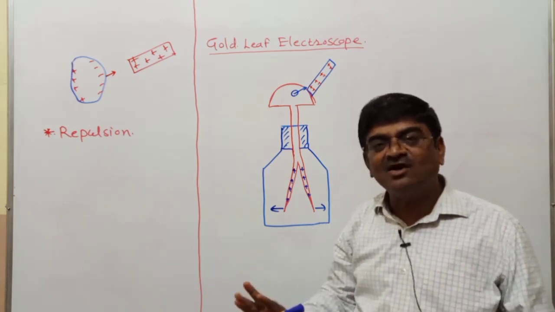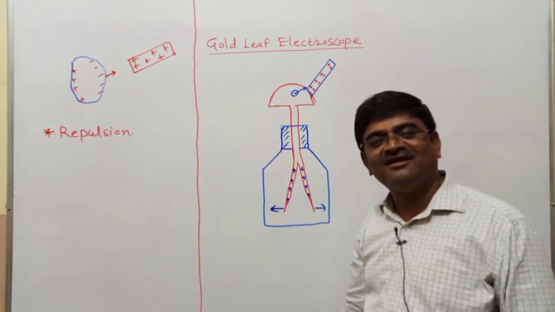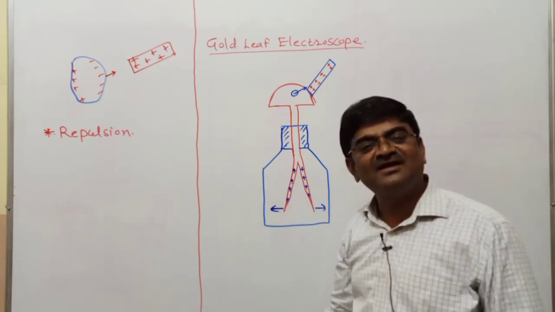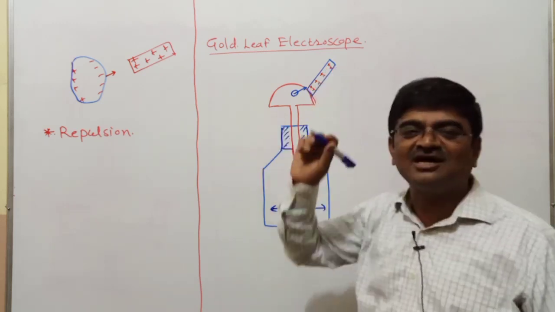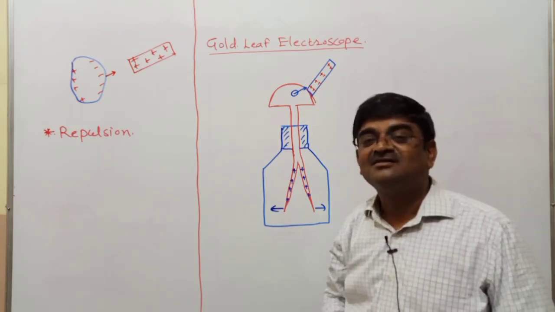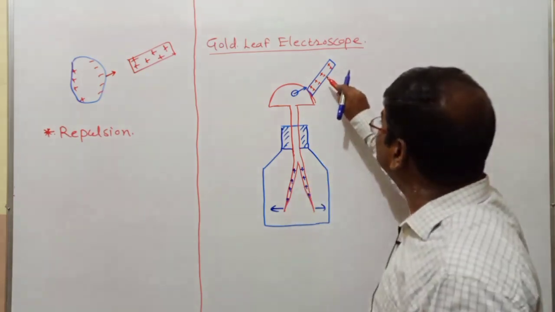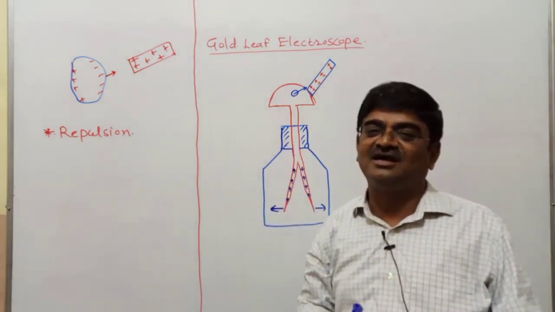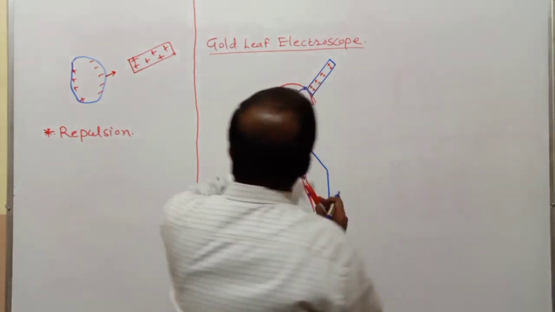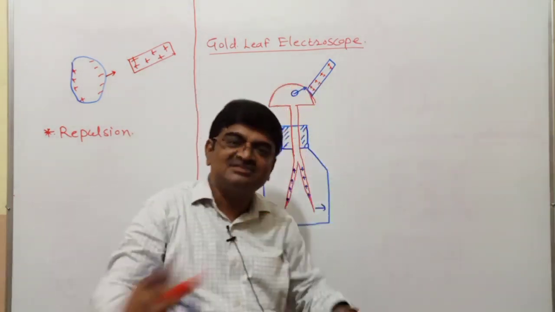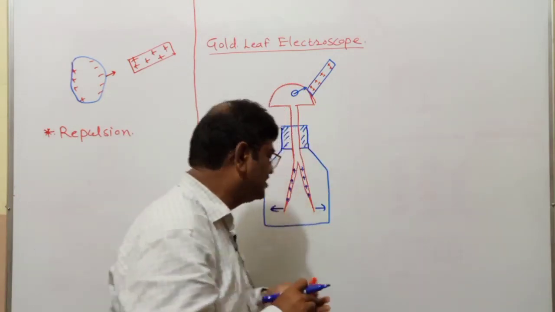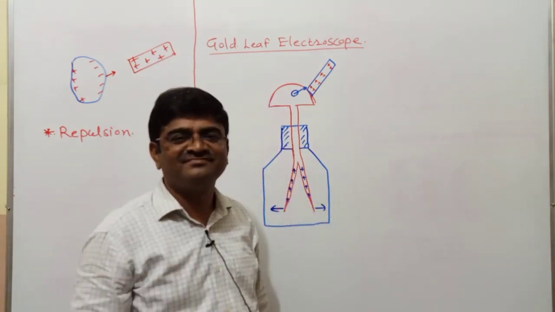So our activity is now focused over here. What I am going to see in this instrument is whether they are diverging or not. If they are diverging, I will say this body is a charged body. So obviously the question that I will have in my mind is, sir, how should I understand whether this is positively charged or negatively charged? For that, I have to do one simple thing. What is that? I would have this disc already charged. I will have to have these leaves already charged. So they are positively charged already.